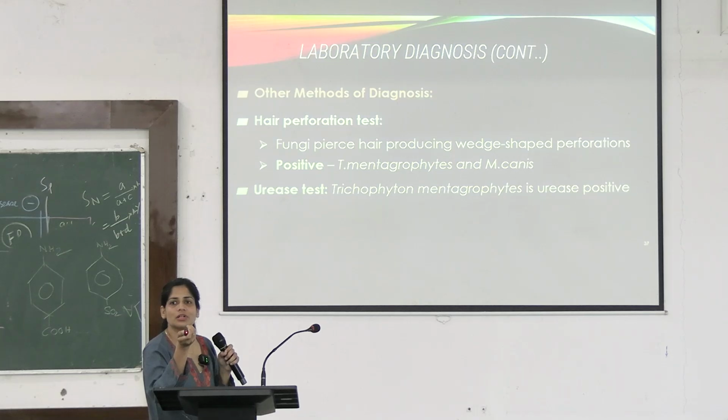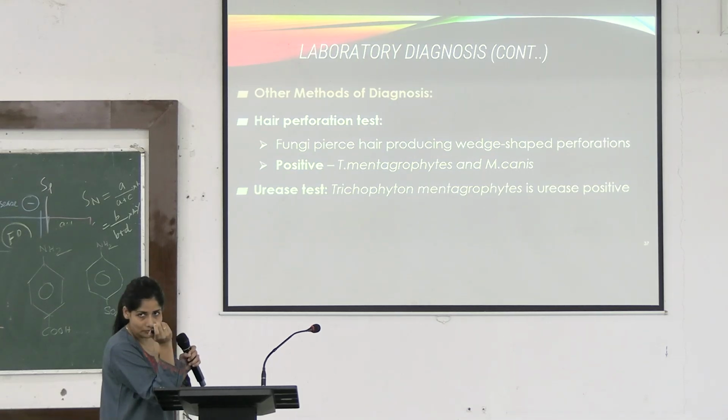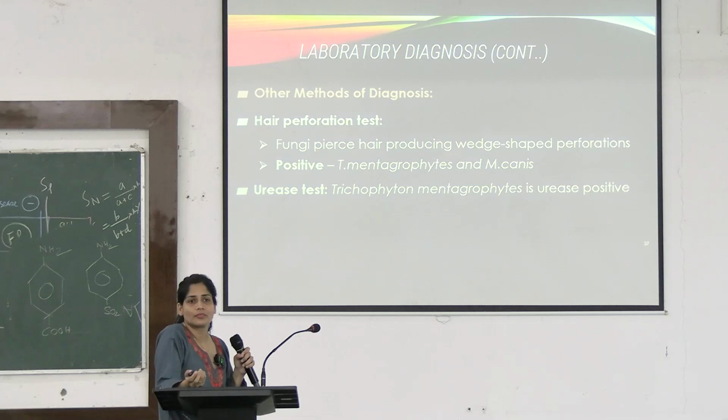Any one of you? I showed it in the beginning of the chapter. How does it change the color? Why is the color change necessary when you read the urease test?